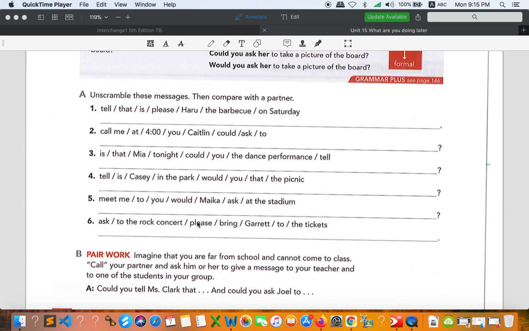Please ask Garrett to bring the tickets to the rock concert. So you can say, please ask Garrett to bring the tickets to the rock concert. Hopefully you get the answers, and if you don't get it, you can ask me. Don't worry about that.